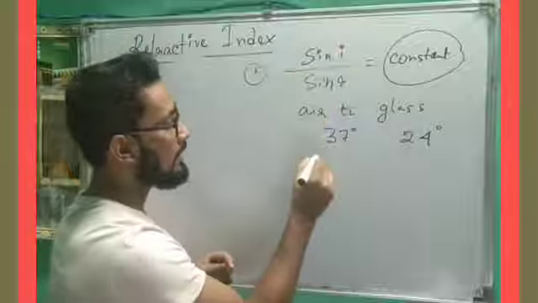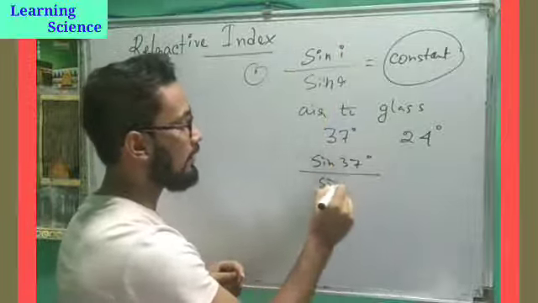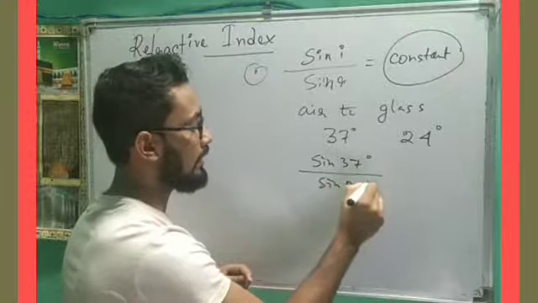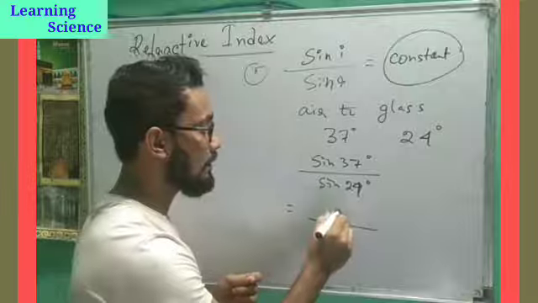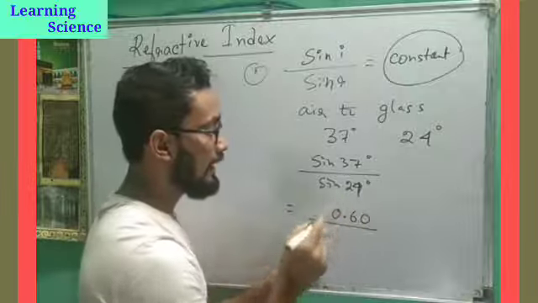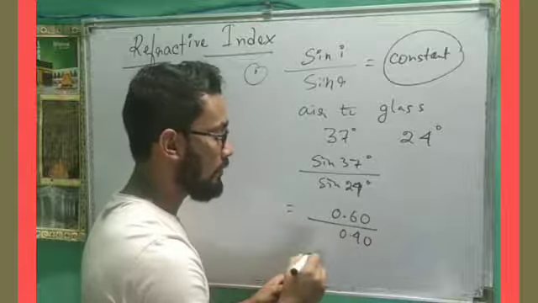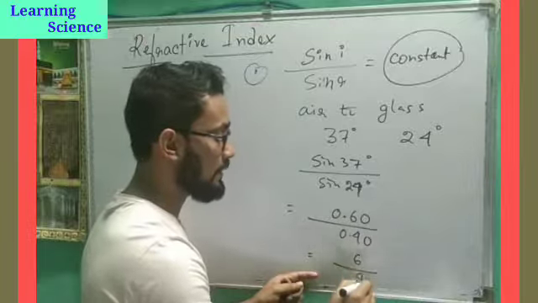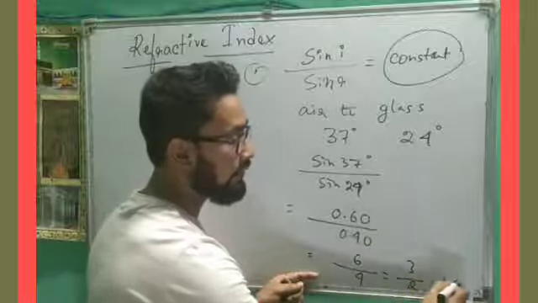So if I put sine 37 degrees and sine 24 degrees, the value of sine 37, if I remember, is 0.64, and the value of sine 24 is 0.40. If I cut this 2, I will get 6 by 4, and then 3 by 2, which is 1.5.